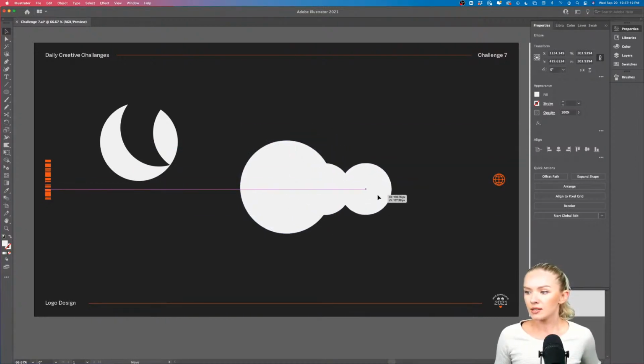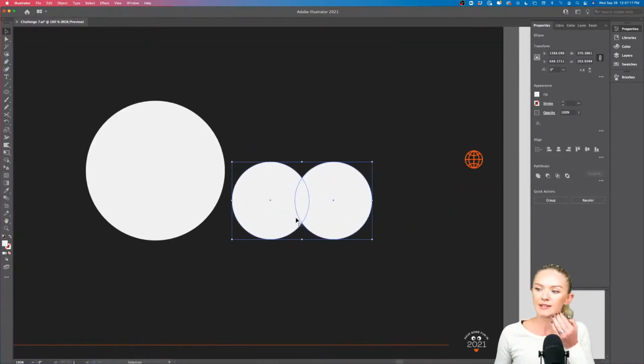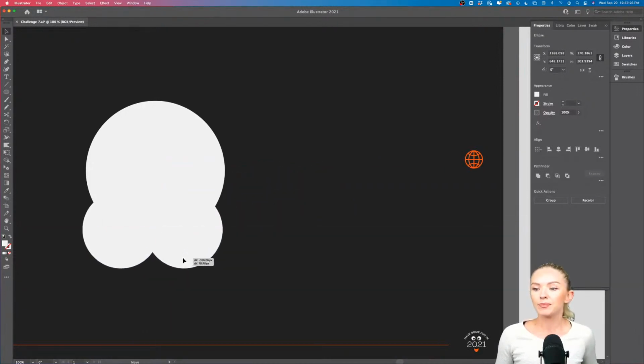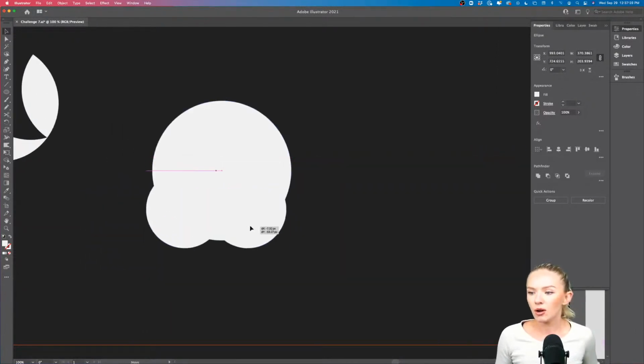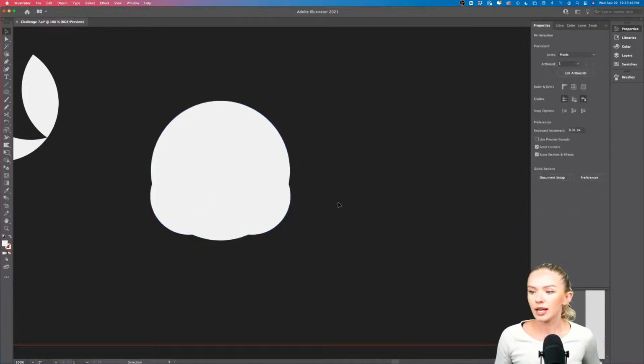Let's take these two circles right here and align them first so that they're nice and on the same level. I'm going into my align tools and clicking vertical align. Then we have a perfect alignment of these circles, and now we're going to bring them into this top shape. First of all, we're going to group these with Command G, and we're going to select the circle and the group of circles and align them in the center. Horizontal align center, just like that.